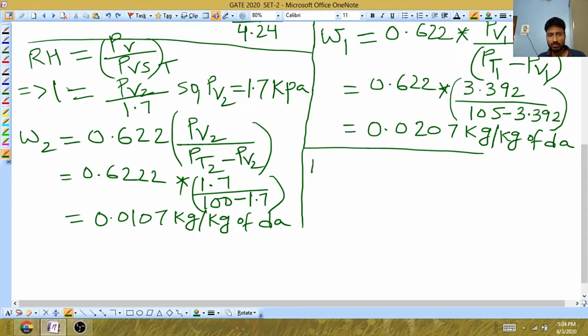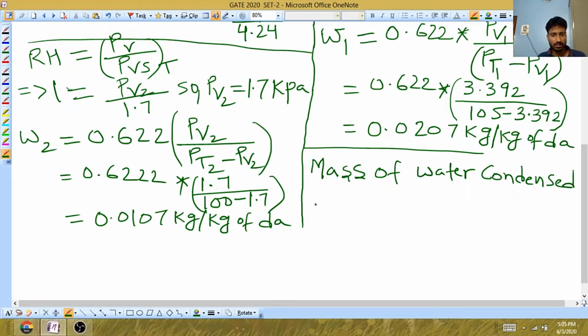So what will happen to that mass? The mass is actually converting into liquid. So the mass of water formed or condensed will be the difference between these two values, omega 1 minus omega 2.